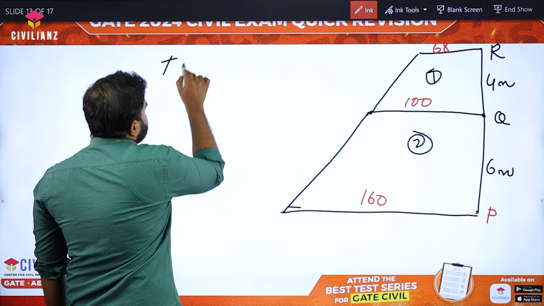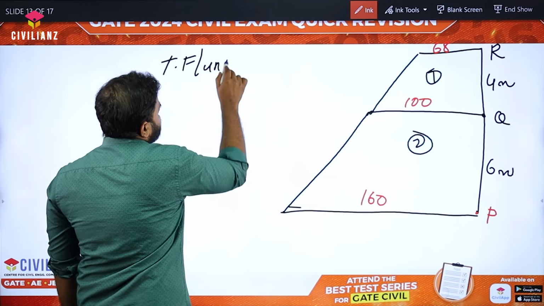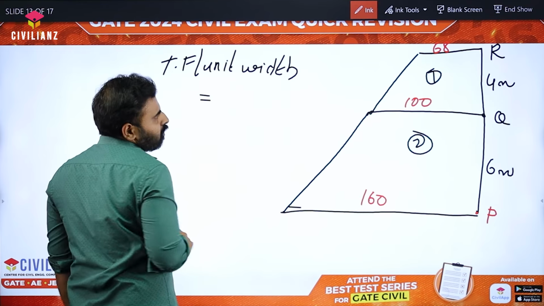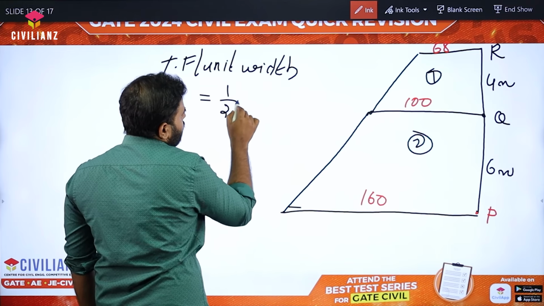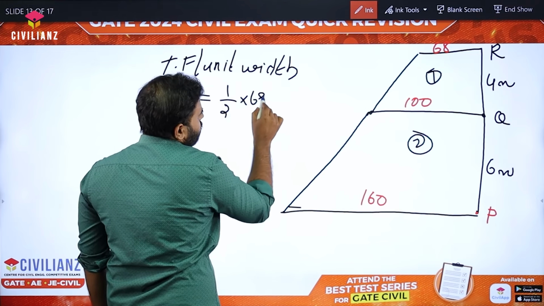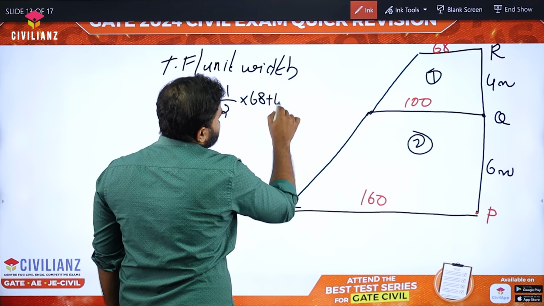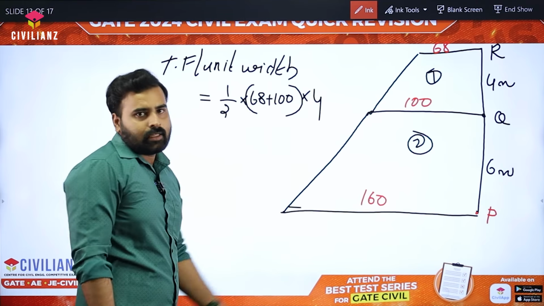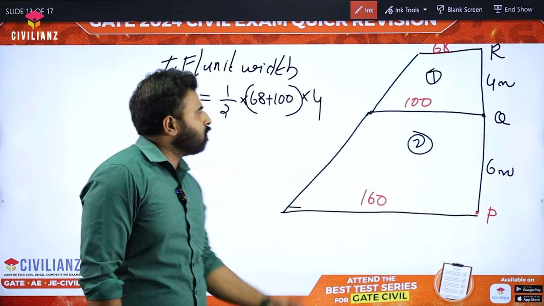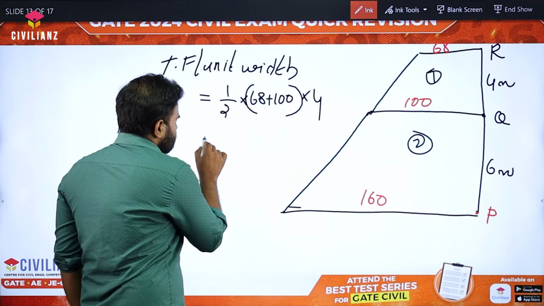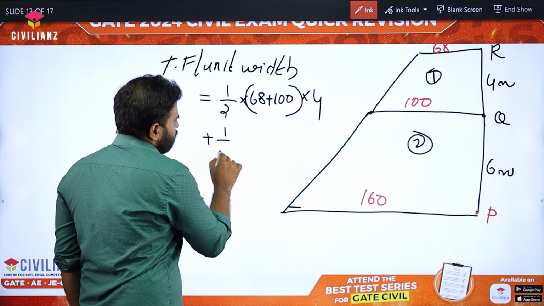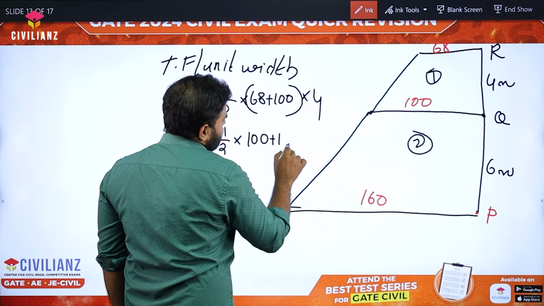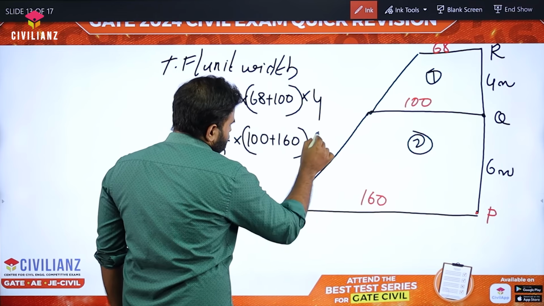So the total force per unit width will be equal to the area, which is half into 68 plus 100 into the distance between them, 4 meters, like the area of the trapezoid, half h into a plus b. This is one part, plus again half into 100 plus 160 into 6.